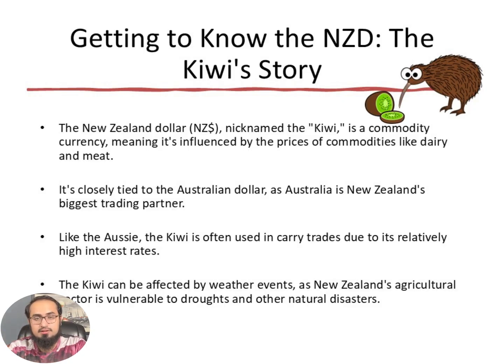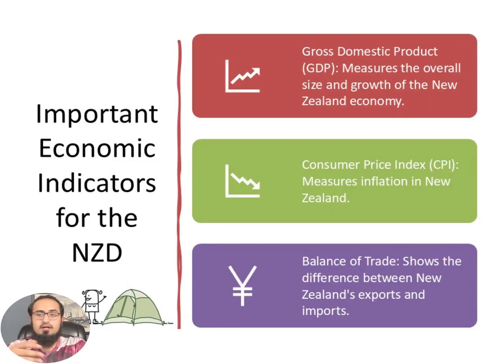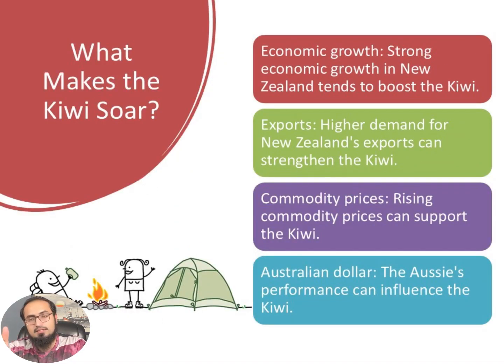What are its economic indicators? We have the GDP, which measures overall growth and size. We have the CPI, which measures inflation, and New Zealand's balance of trade. This shows the difference between New Zealand exports and imports. Economic growth boosts its position. The more exports increase, the stronger its position will be. Commodity prices will also support the Kiwi.